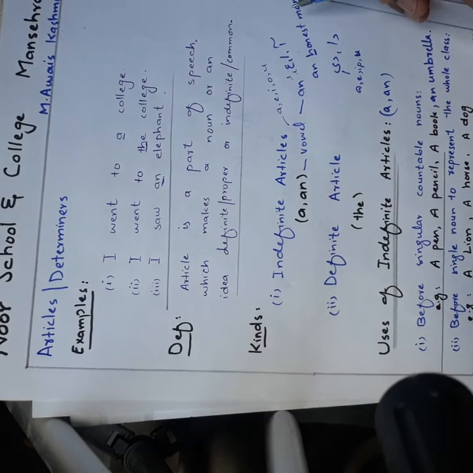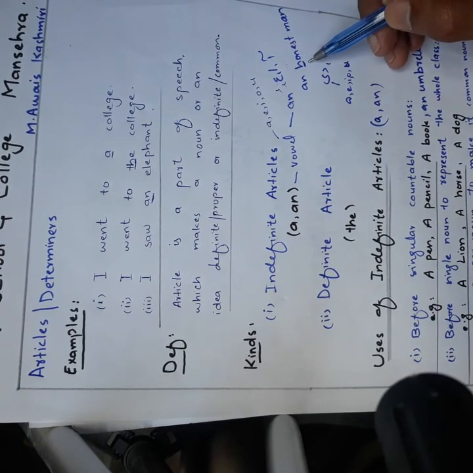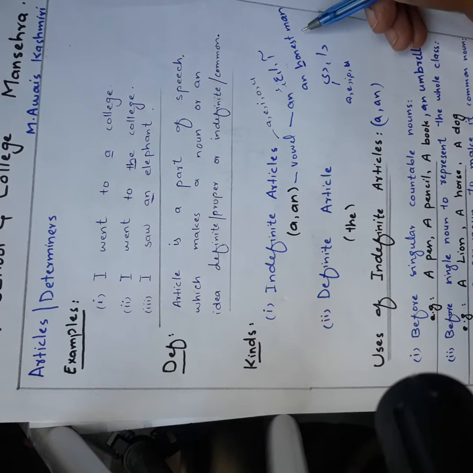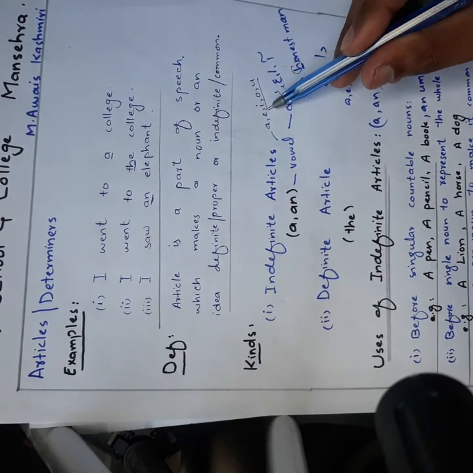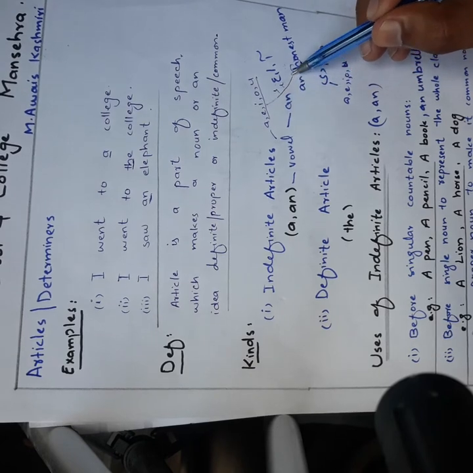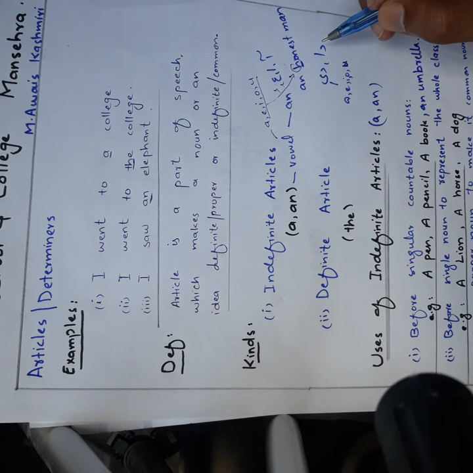Similarly, sometimes we don't have vowels but we have vowel sounds, like an honest man. Here we don't have any of these 5 alphabets, but it is producing a vowel sound: honest, honest man. So we use an because we have a vowel sound.